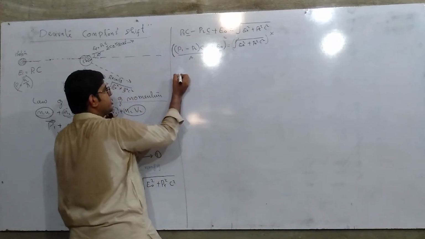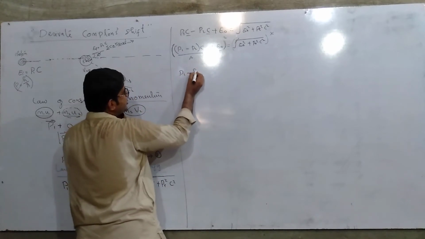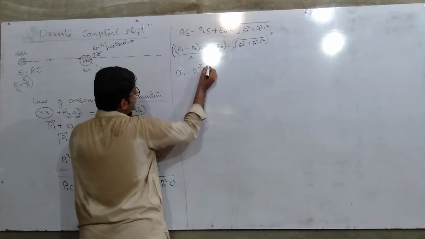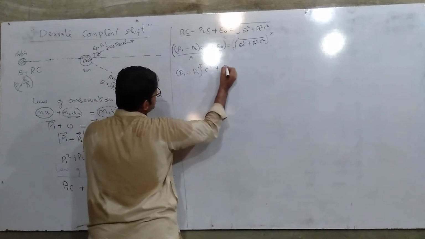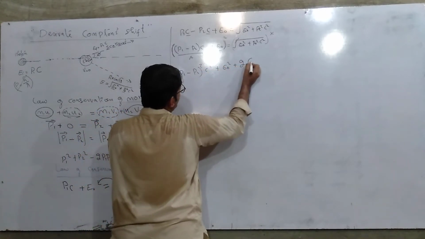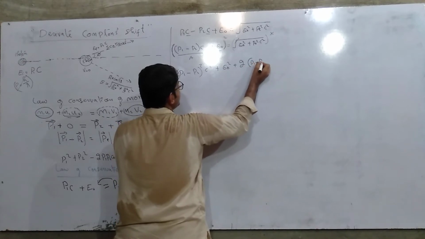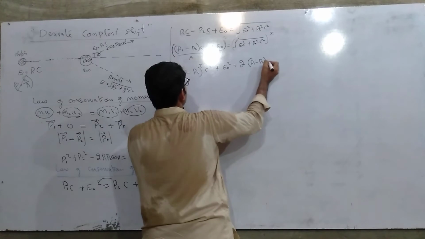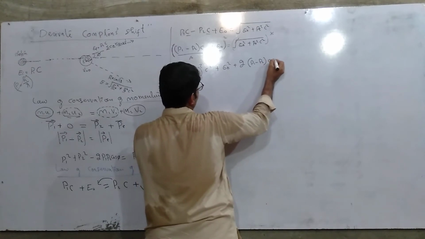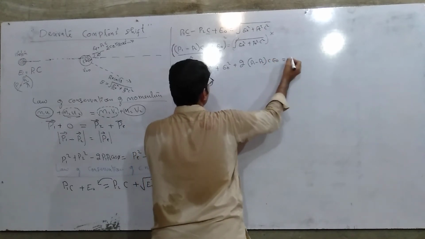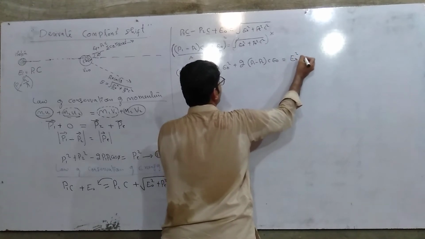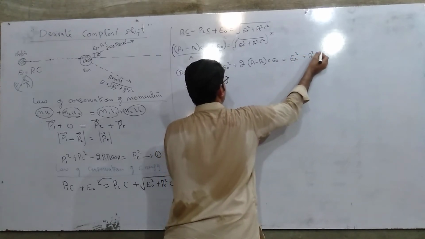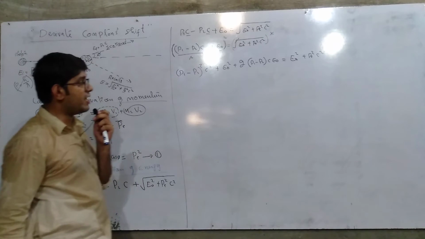So here we can write it as (P1 minus P2) square C square plus E naught square plus 2 (P1 minus P2) into C into E naught is equal to E naught square plus Pe square into C square. Sorry, it was my mistake.